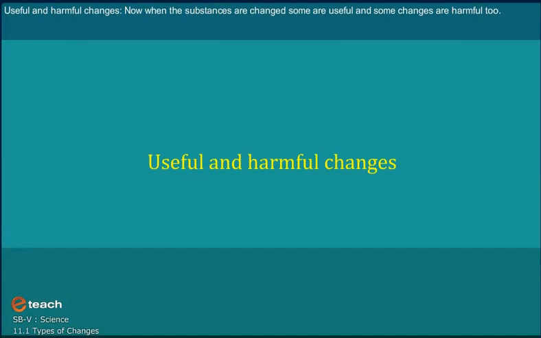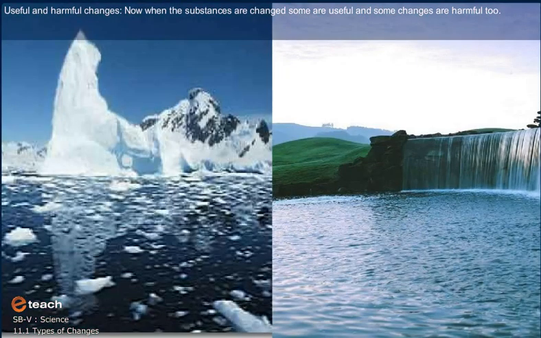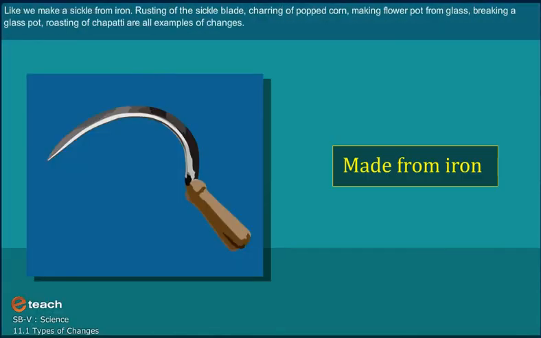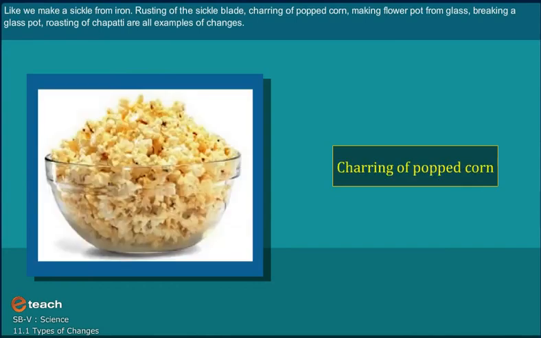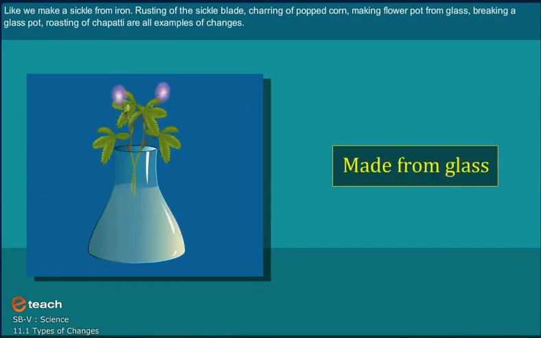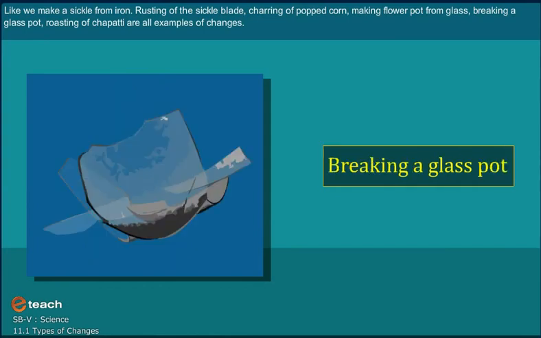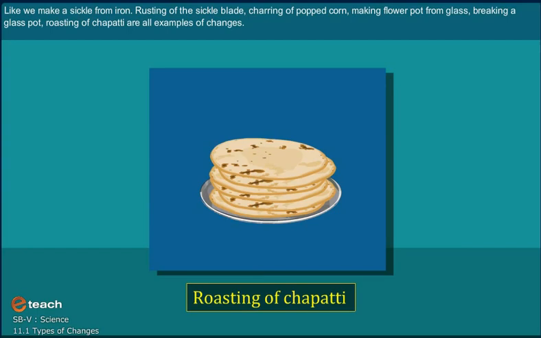Useful and harmful changes. Now, when substances are changed, some changes are useful and some are harmful too. Like making a sickle from iron, rusting of the sickle blade, charring of popped corn, making a flower pot from glass, breaking a glass pot, roasting of chapati are all examples of changes.